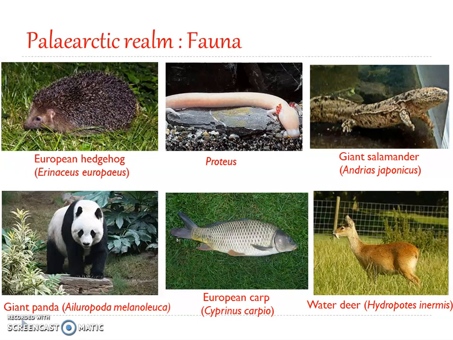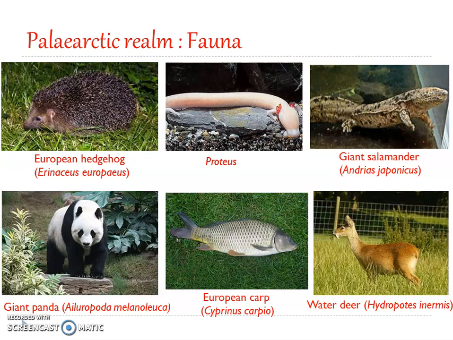Then sand boas are found on the southern edge of the Palearctic region. They are found more towards the south because there is deciduous type of forest, while more towards the north it is tundra type. So such fauna is more associated with the southern part.